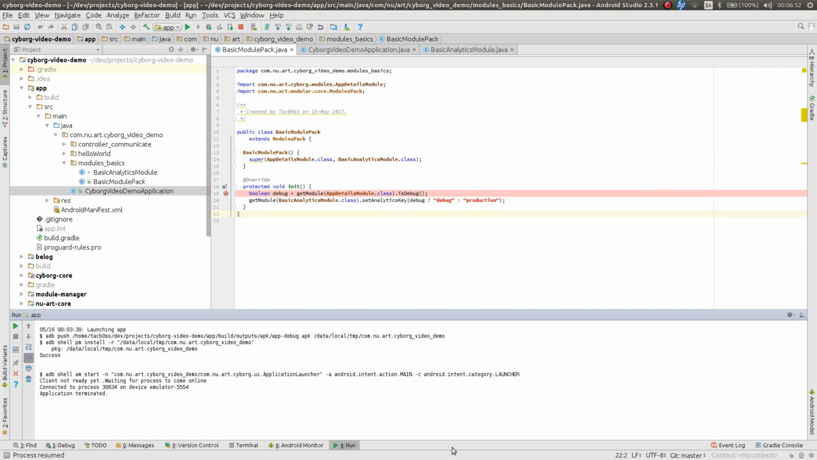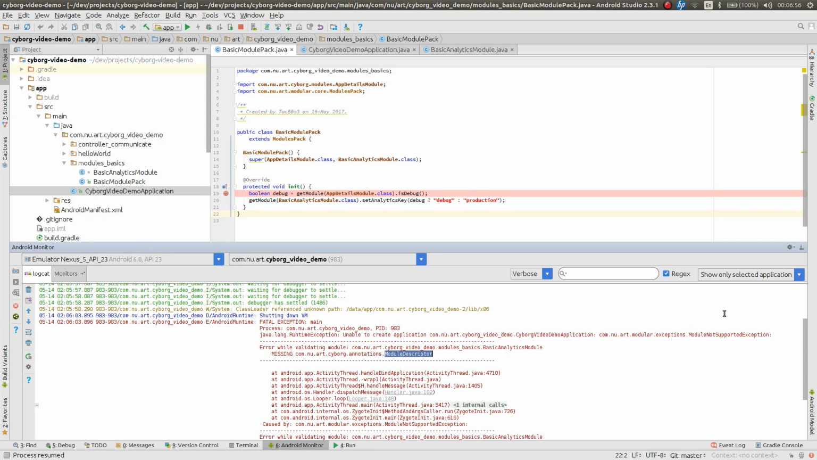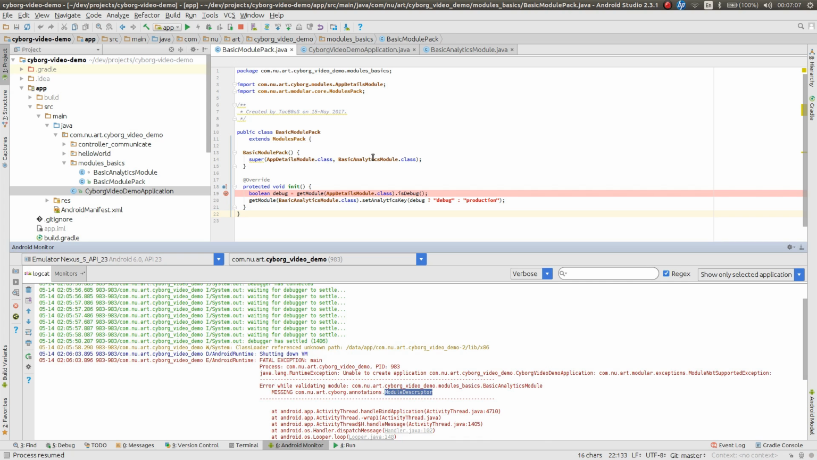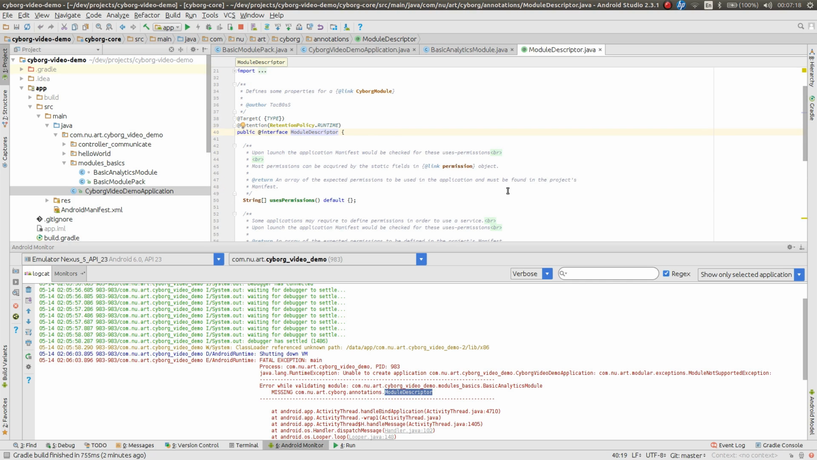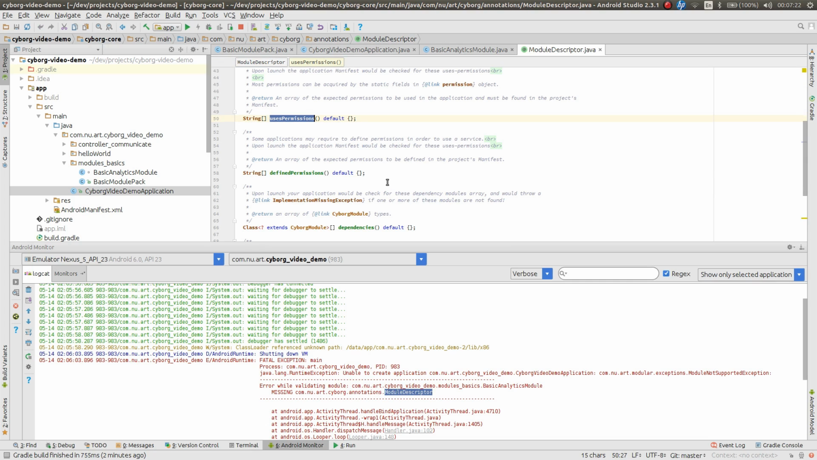And it didn't work. Why? Let's see the logs. It crashed. Why did it crash? Because we didn't define our module descriptor for our module. So let's take a module descriptor. Let's go to our basic analytics module and just add an annotation, module descriptor. Yeah, please import the class. And what this module descriptor has is you can define which permission the module uses. So let's do that.